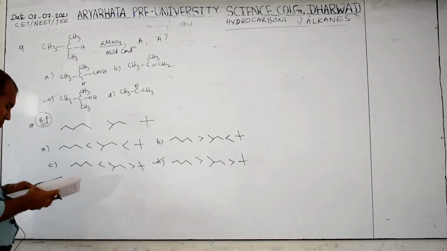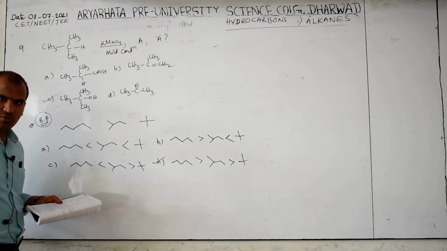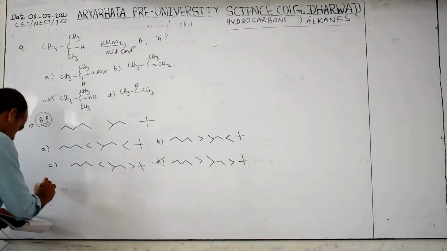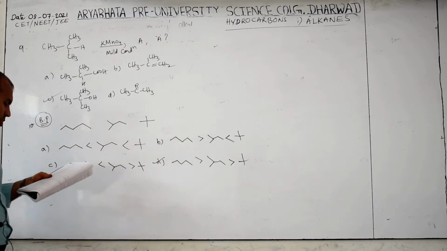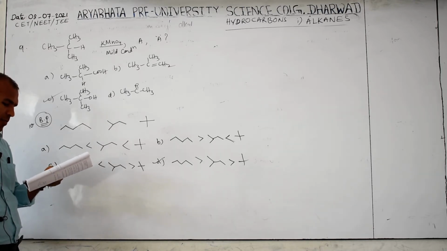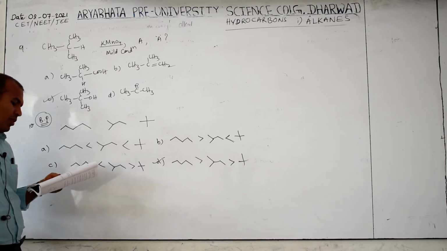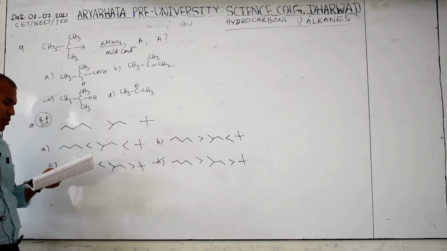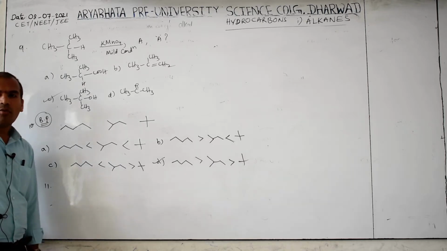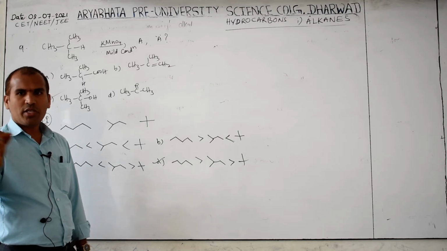Okay. Next one. Which is not correct about alkane? This is the 11th question. So I am reading here. A: Burns with non-luminous flame. B: Decolorizes a bromine solution. C: Can show stereoisomerism. D: Has torsional strain. Here alkene, alkyne, and benzene are also there.